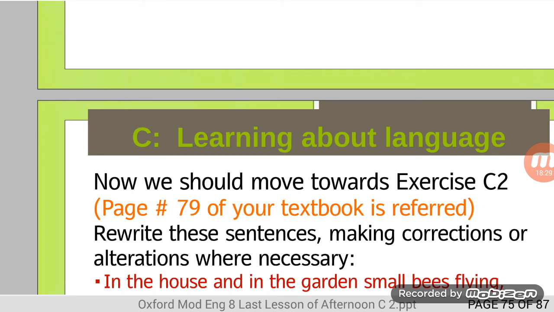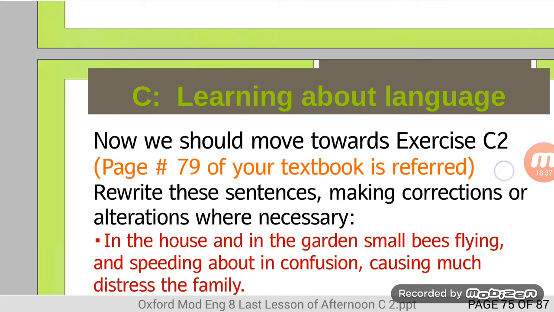Now we should move towards exercise C2, and it was the main target of the lesson. You need to rewrite these sentences making corrections or alterations where necessary. The first sentence is in front of you. In the house and in the garden, small bees flying and speeding about in confusion, causing much distress the family.